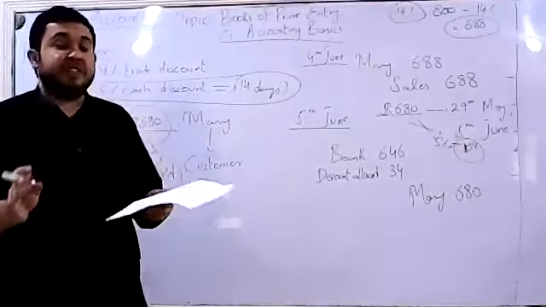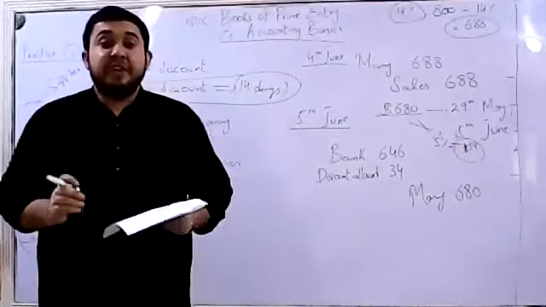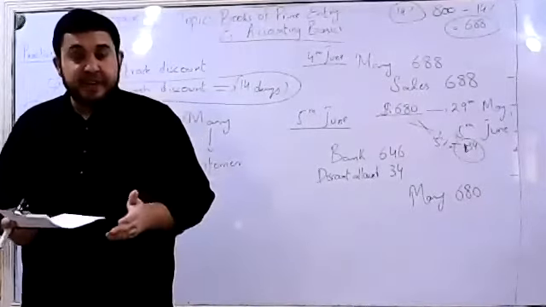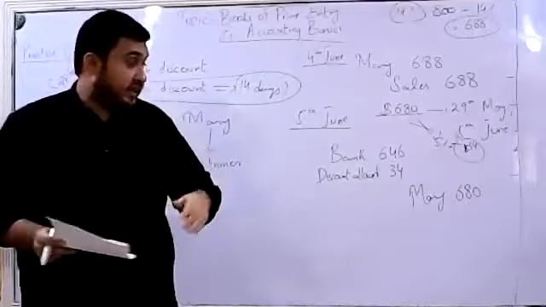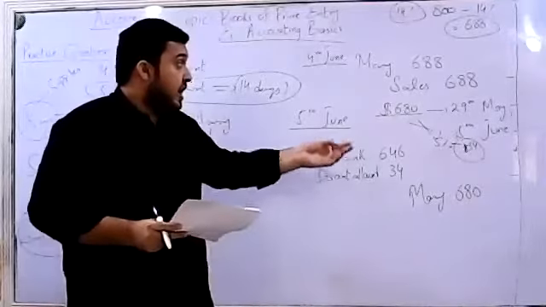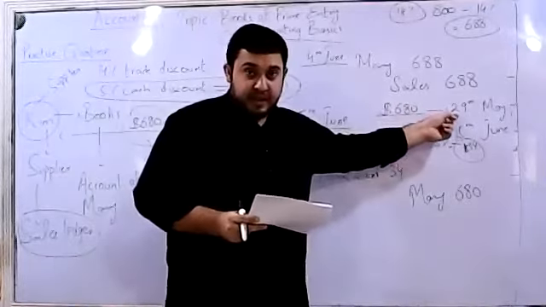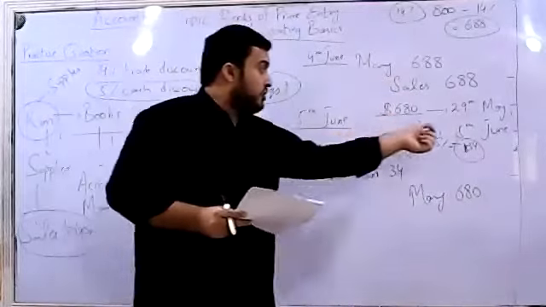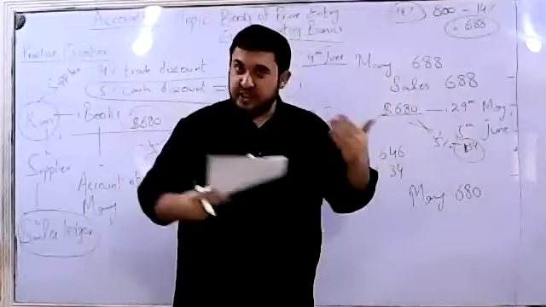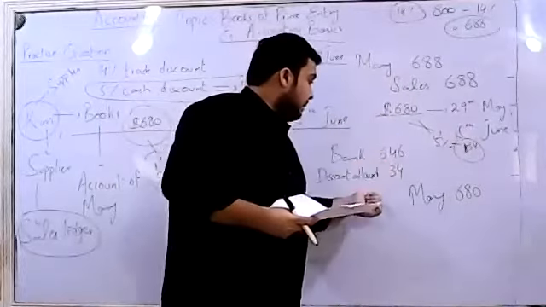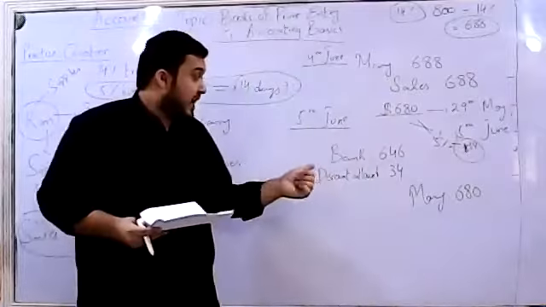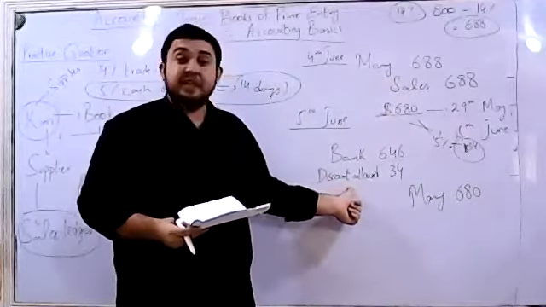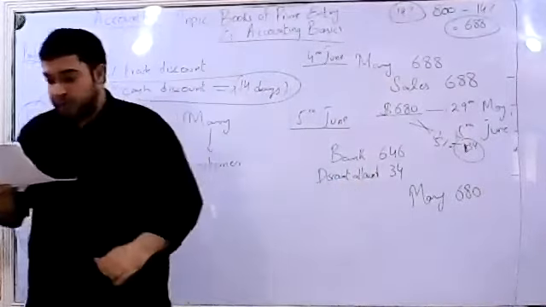I told you at the start of the lesson that it is very, very crucial for us to notice the dates, the specific dates on which the transactions are occurring. So this is what has happened over here. A transaction that took place on 29th. We pay our customer Mary, she paid for it. When did she pay? On 5th of June. That's within the 14 days time period. So that means she'll be given a discount of 5%, and that discount for Kim would be an expense in the name of discount allowed. I hope it's clear to everyone.